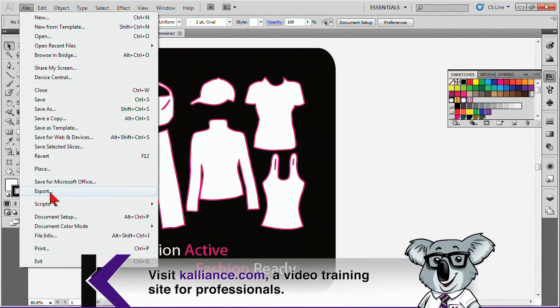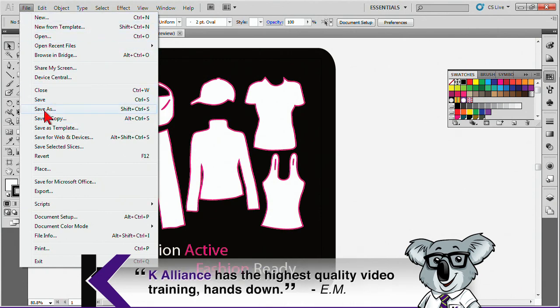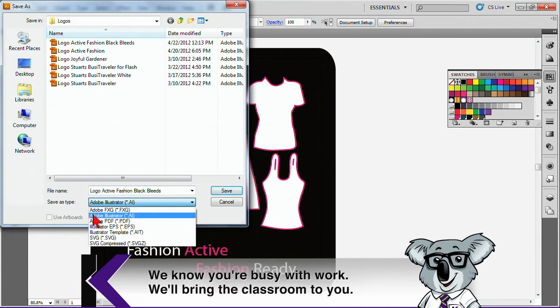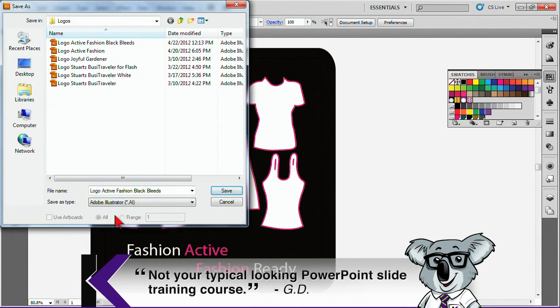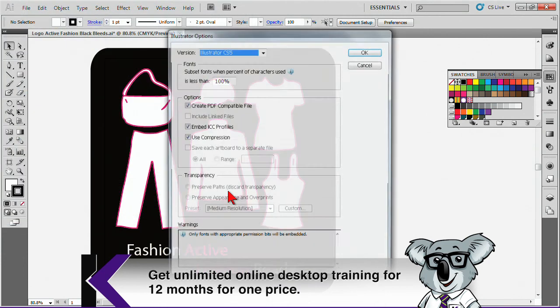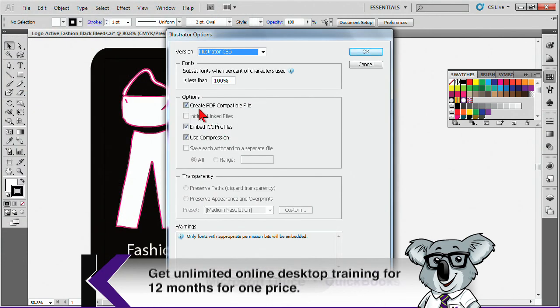I actually picked the wrong option. So I'm going to go back in here and I'll choose File, Save As. Make sure we choose Adobe Illustrator. There we go. And then we'll click on Save. Let's give it a new name, 2. And now you can see that it's going to create a PDF compatible file.